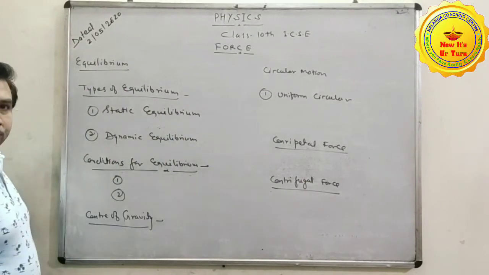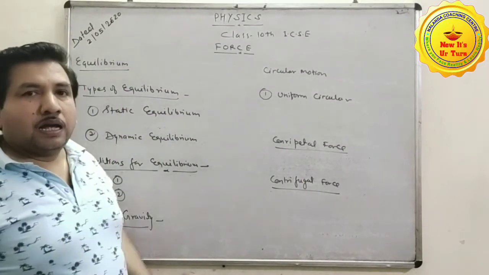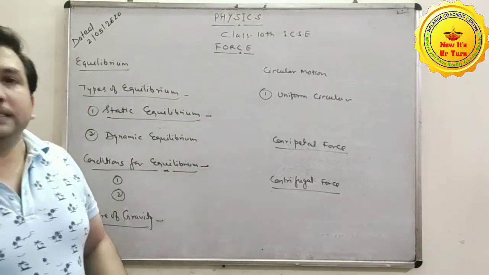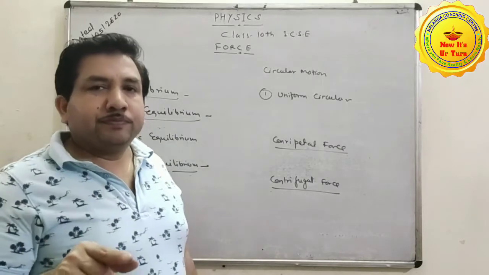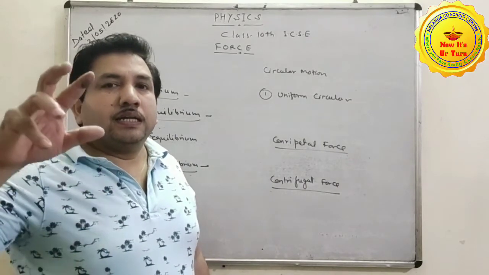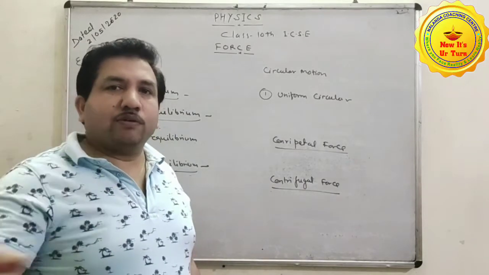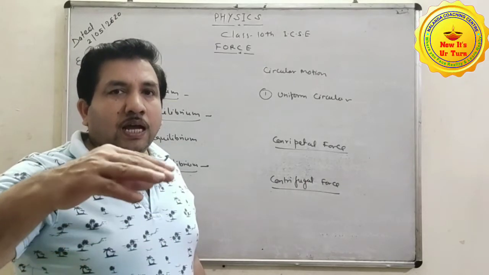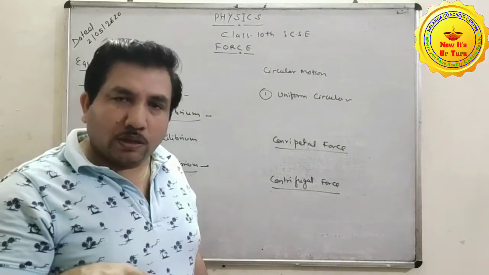Static equilibrium. A body is said to be in static equilibrium if the sum of the forces acting on the body remains zero.